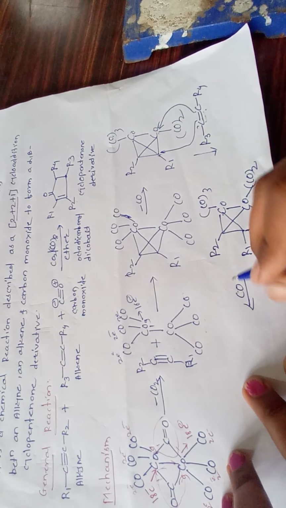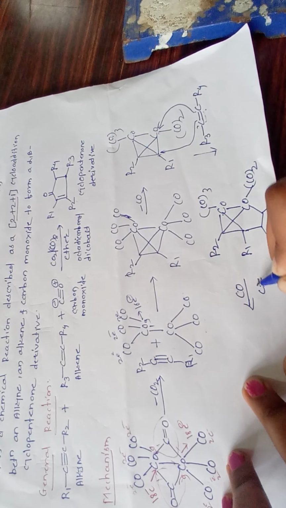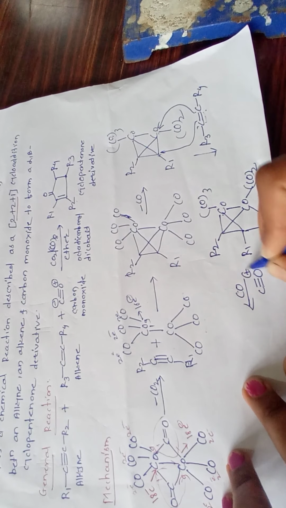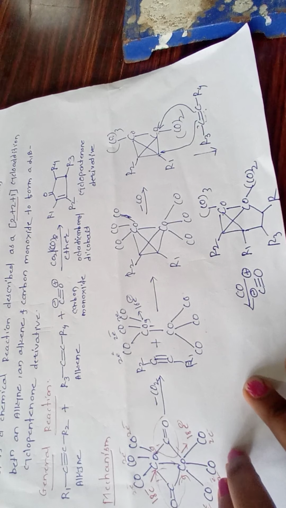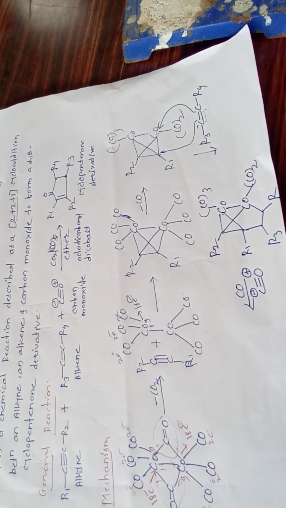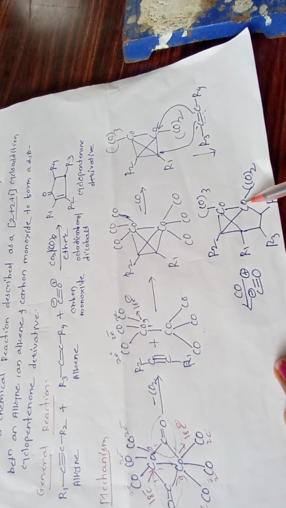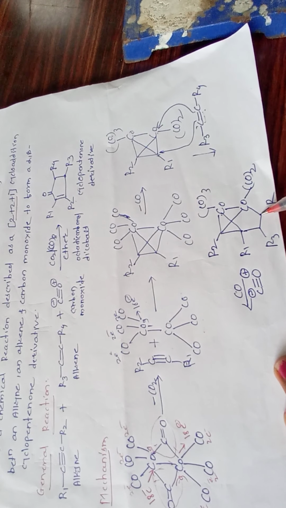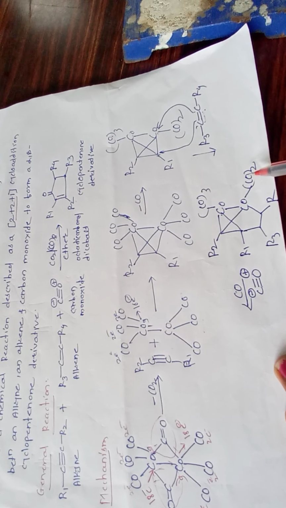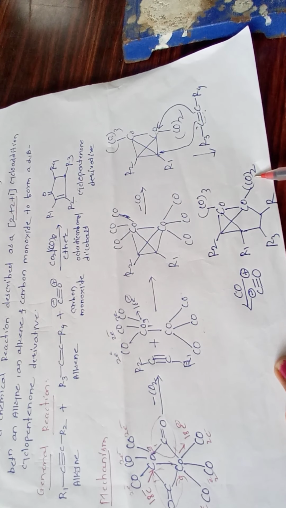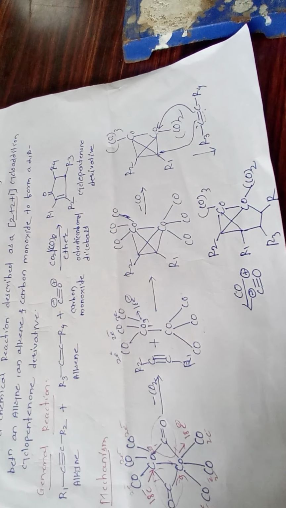Okay, so see here, this carbon monoxide is written in this way, positive charge, negative charge. So this carbon monoxide can insert between this cobalt and this carbon. This CO can be inserted and the carbon monoxide reacts in this way. So CO2 is converted into CO3.